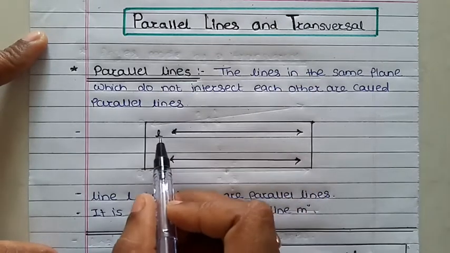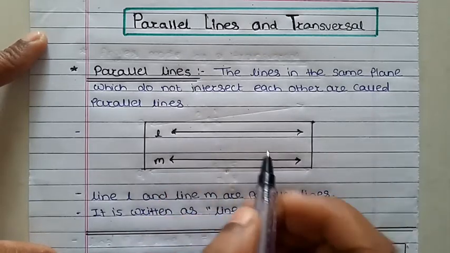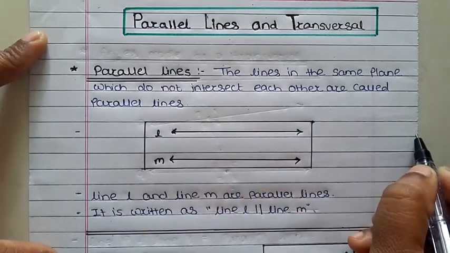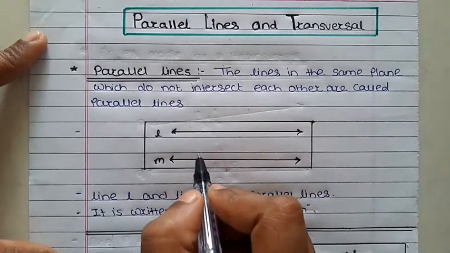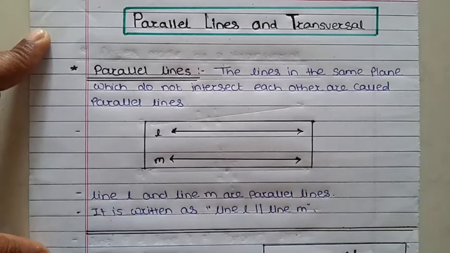Such as line L and line M. They are parallel lines. When line L is extended, does line M intersect it at any point? No. That means lines which do not intersect each other are called parallel lines.